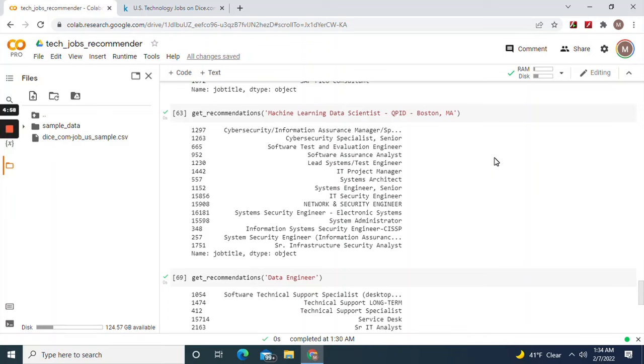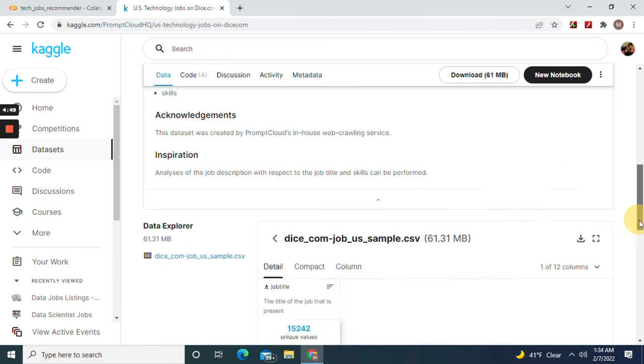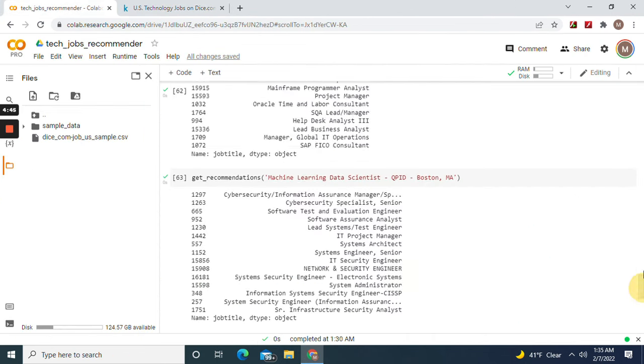Hey guys, welcome back. We're going to build a job recommender system with this data set from Kaggle. It's only one data frame. Okay, let's get started.